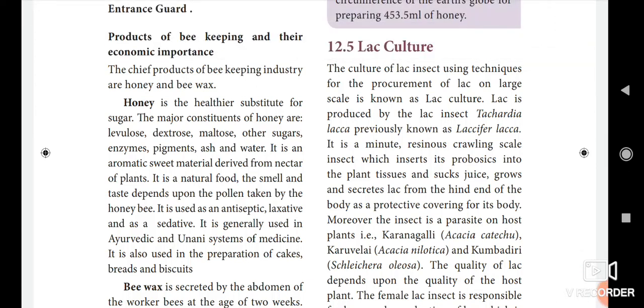Good morning, students. Today we see about the 12th zoology lesson, lac culture. Economic trends in zoology. In this lesson we have to see the topic of lac culture.